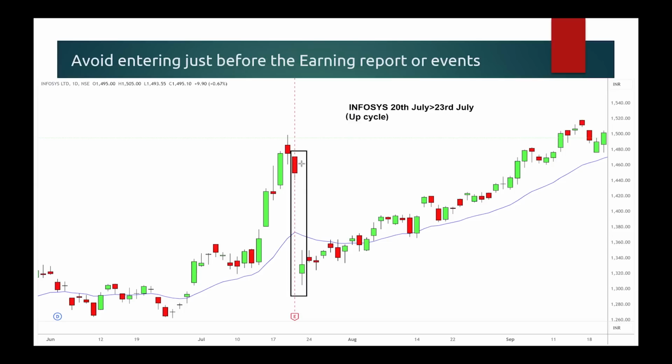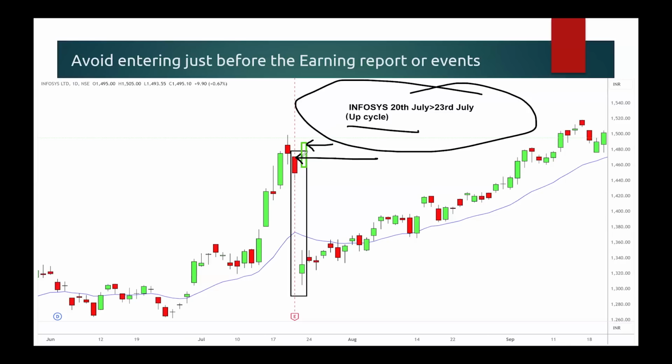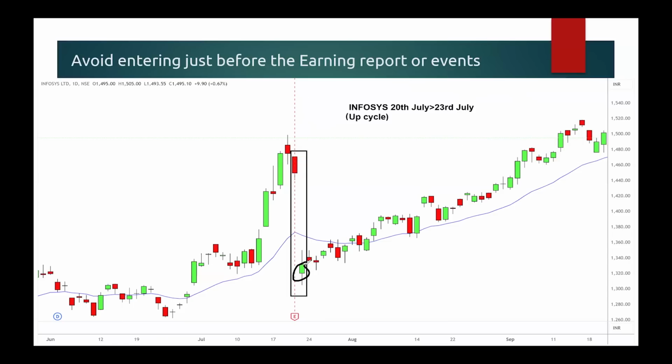So 23rd July, it should have closed like this, because where is the open price? The open price is here when the cycle began. When the cycle ended, it should have been above this, right? That is how it historically worked as an up cycle. That means it should have been above the open price. But where did it close on 23rd July? It closed here, around 1340. As per the time cycle, it should have stayed above it, but it stayed here.